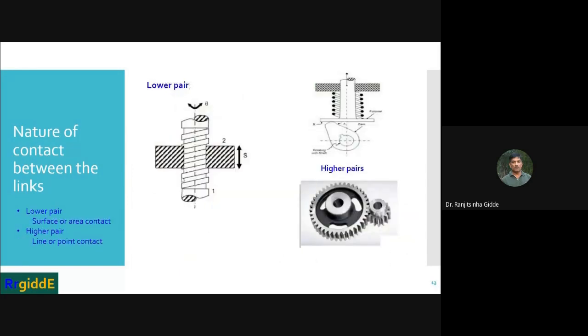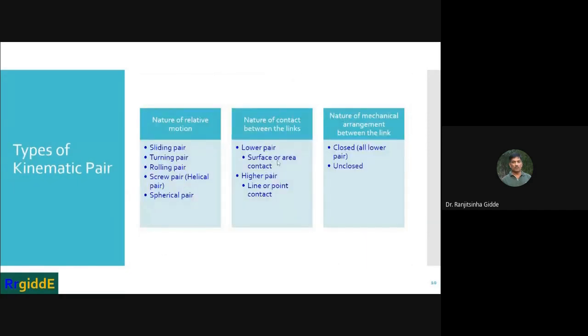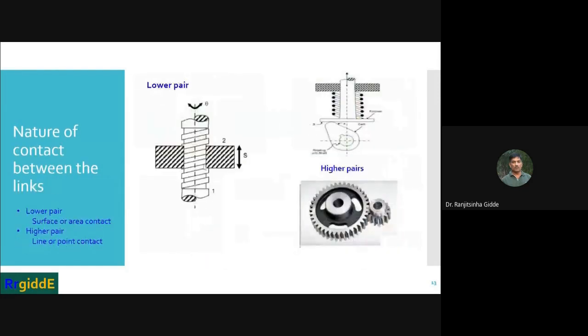This is a lower pair example: surface or area contact.